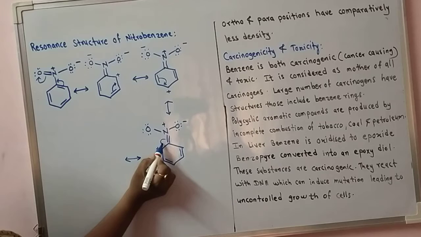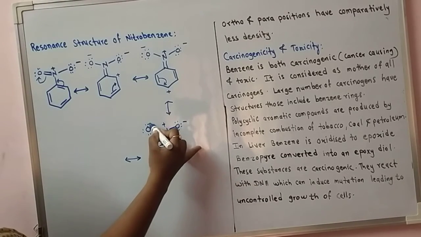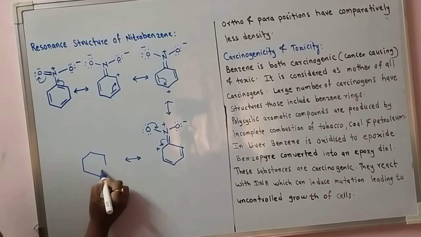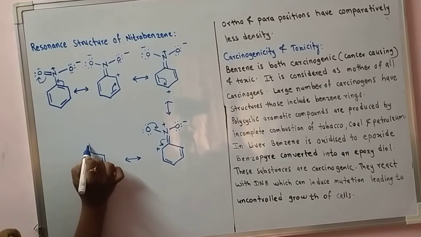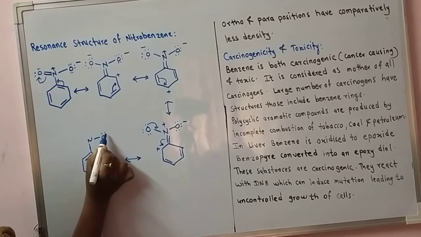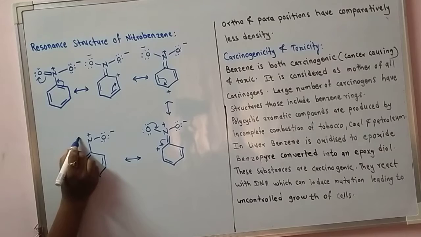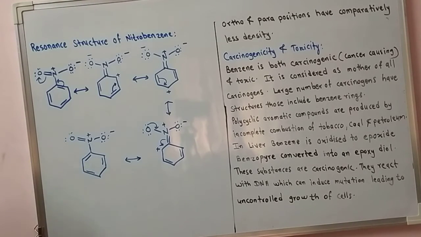Now this can shift to make this positive charge disappear, and here we get again this structure, where the pi electrons are in this way, then the nitro group. So that is the resonance structure of nitrobenzene.